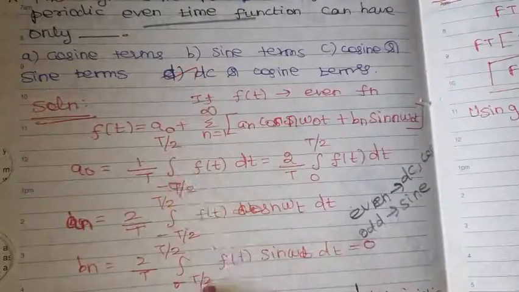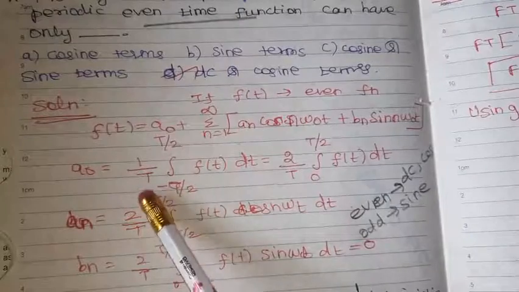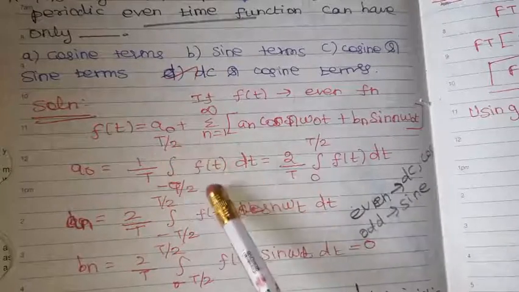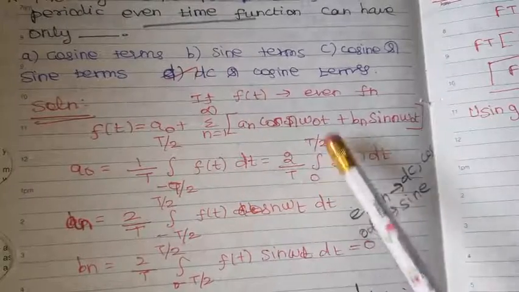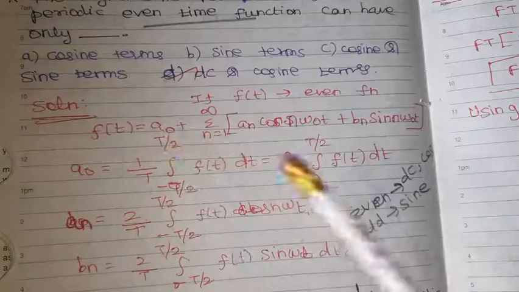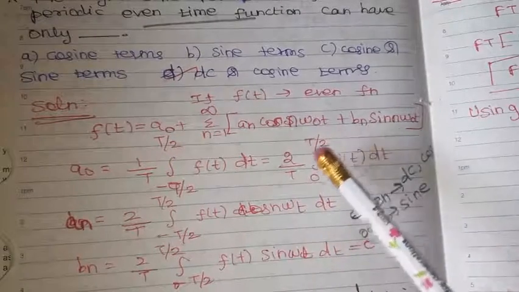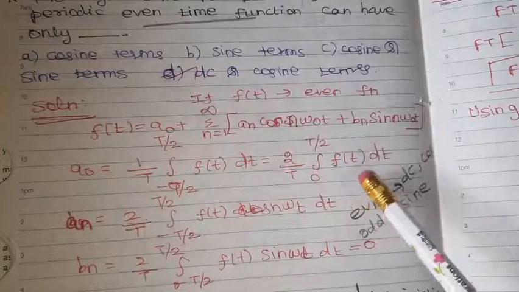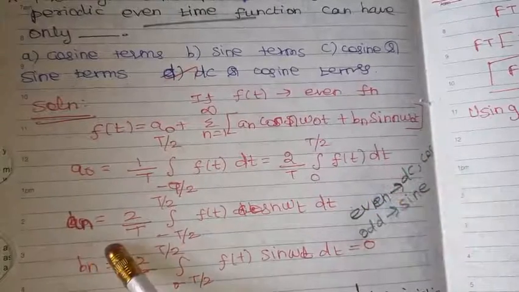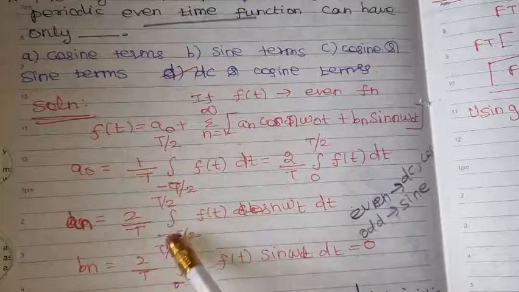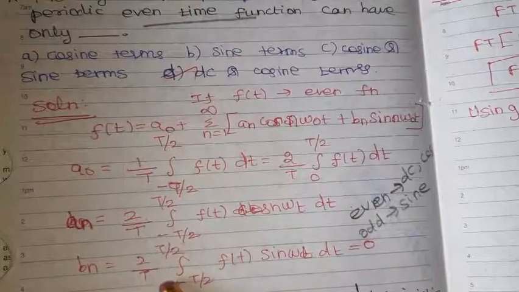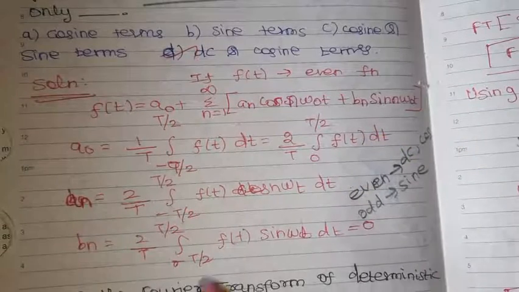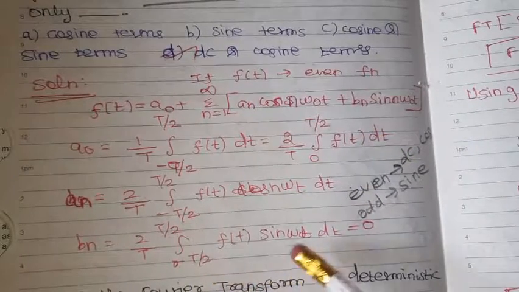This is the general format. a naught equal to 1 by T integral from minus T by 2 to T by 2 of f of t dt, or it can be written as 2 into the integral from 0 to T by 2. So, a naught equal to 2 by T into integral 0 to T by 2 f of t dt. Then a n equal to 2 by T integral from minus T by 2 to T by 2 of f of t cos n omega t dt. b n equal to 2 by T integral from minus T by 2 to T by 2 of f of t sin n omega t dt, which equals 0.